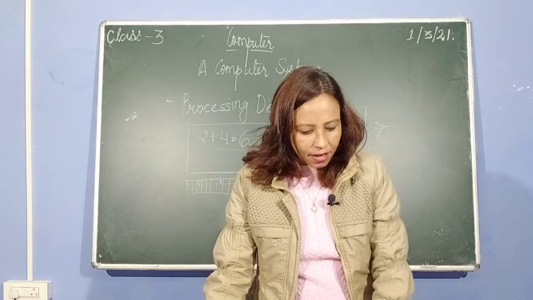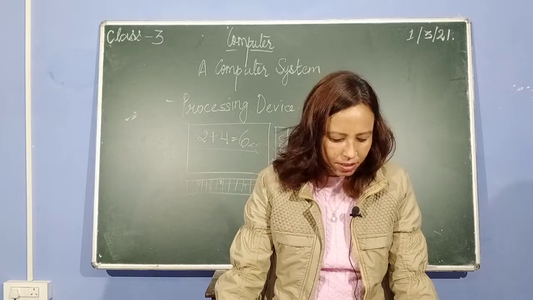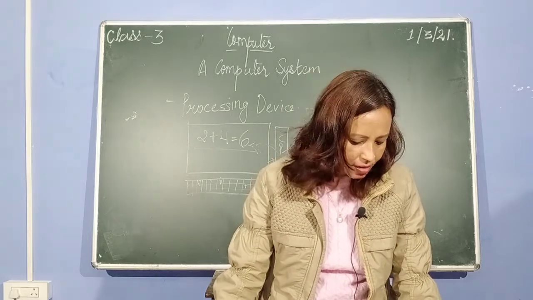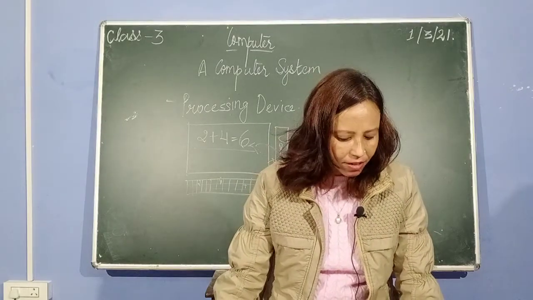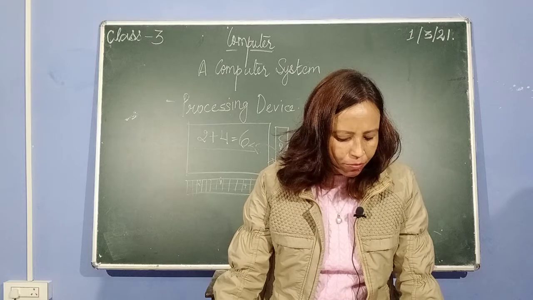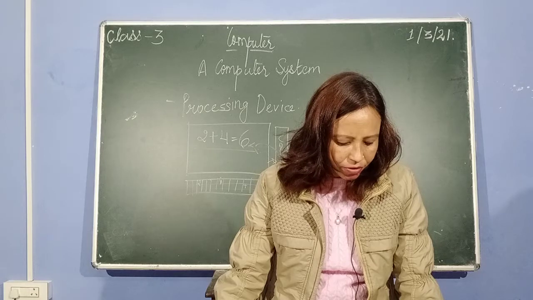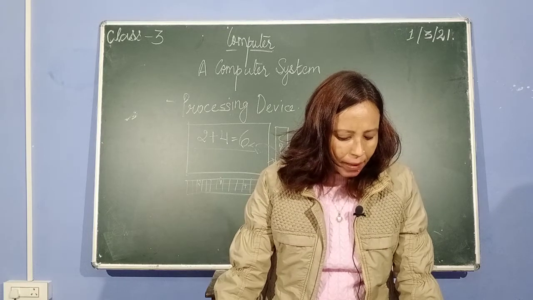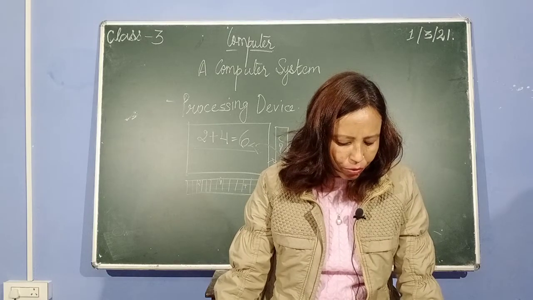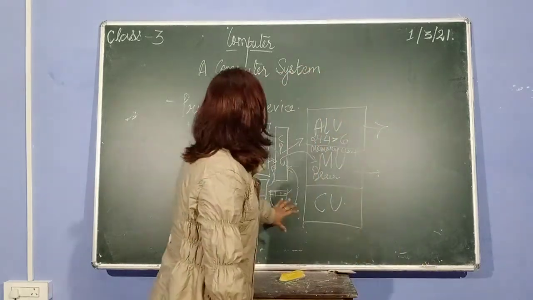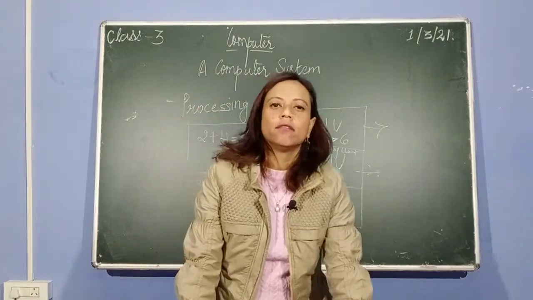Now the next one, turn to page number 8, control unit. What does it do? The third part, CU. This unit controls the overall functions of a computer. It controls the movement of information between the arithmetic logic unit, the memory unit, and other parts of a computer system. Control unit does not store or process data. Now what is the function of CU? Controlling means making the system work.